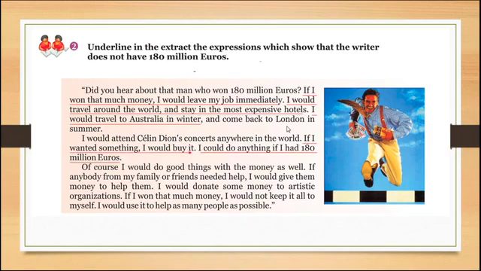If I wanted something, I would buy it. I could do anything if I had 180 million euros. I would do good things with the money as well. If anybody from my family or friends needed help, I would give them money. I would donate some money to artistic organizations. And if I won that much money, I would not keep it all to myself. I would use it to help as many people as possible.